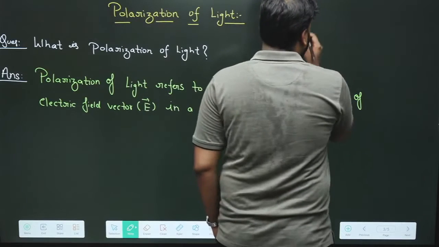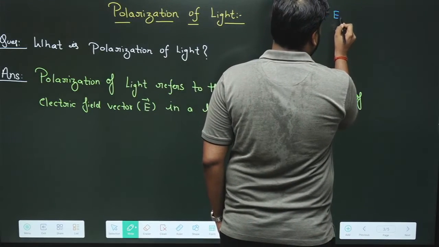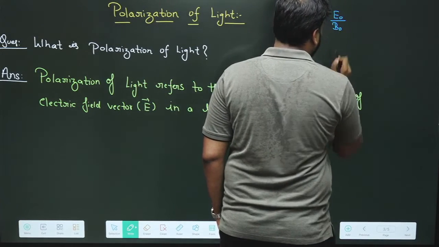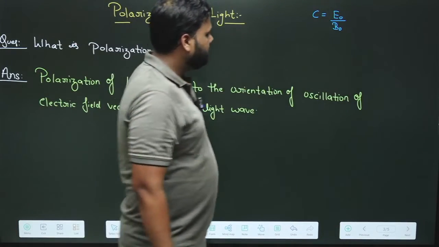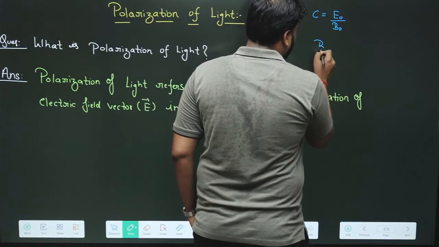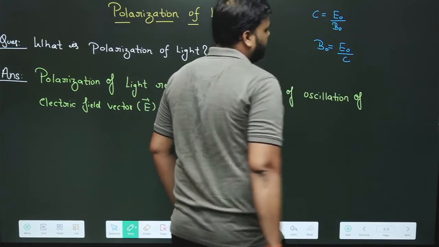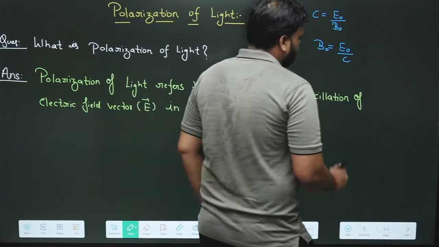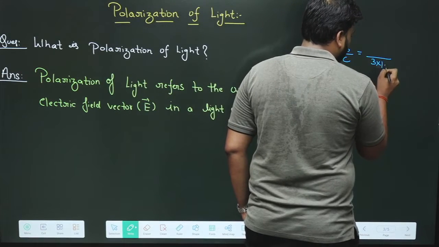As you know, the speed of light can be written as the amplitude of the electric field divided by the amplitude of the magnetic field. I hope you have studied this. If you want to find the amplitude of the magnetic field, it is B naught equals E naught by C. What is C here? C is the speed of light, 3 into 10 raised to the power 8.